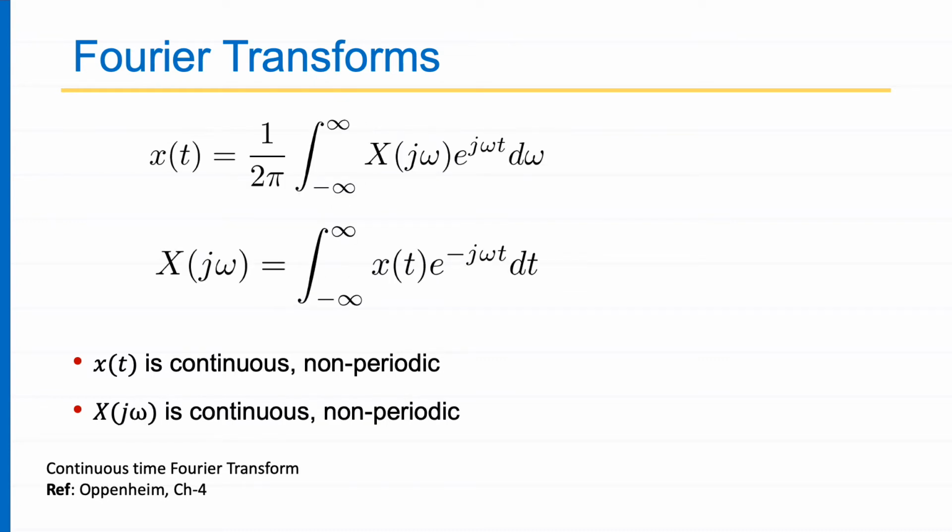So now what happens if my x(t) is not periodic? If x(t) is not periodic, then my X(j omega) also becomes not periodic, but it is continuous. Then X(j omega) becomes continuous, which means earlier we needed only a finite number of coefficients to represent x(t), but now we need an infinite number of coefficients because X(j omega) is continuous.